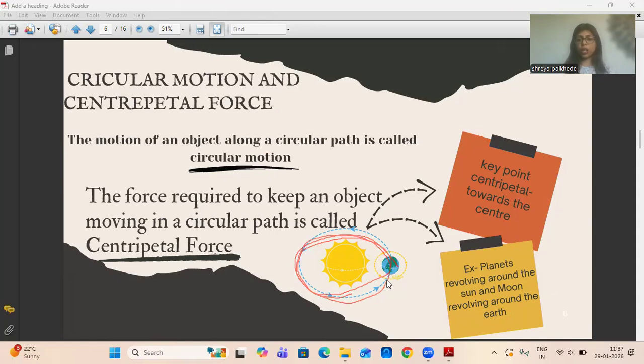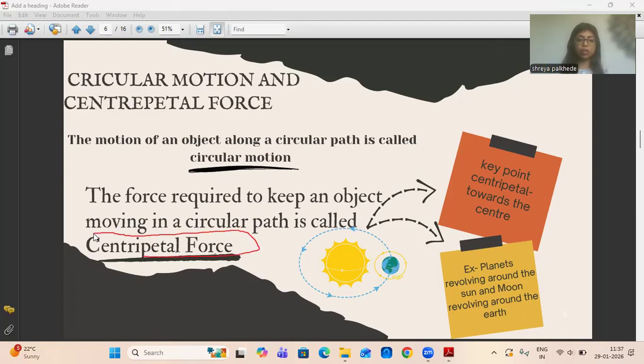So this force is called centripetal force. Okay, now the key point here is that the force which is directed toward the center is called centripetal force. This centripetal force is also called center seeking force.